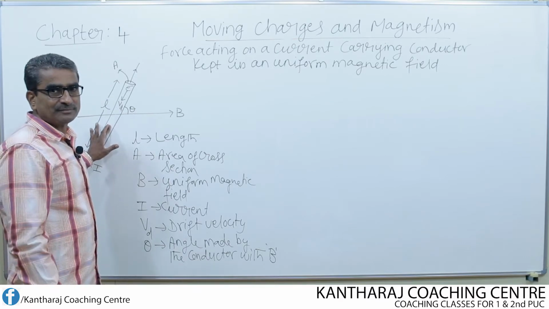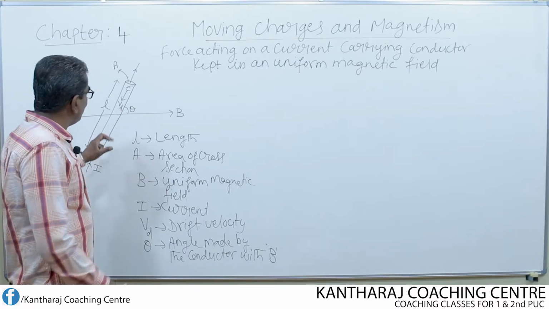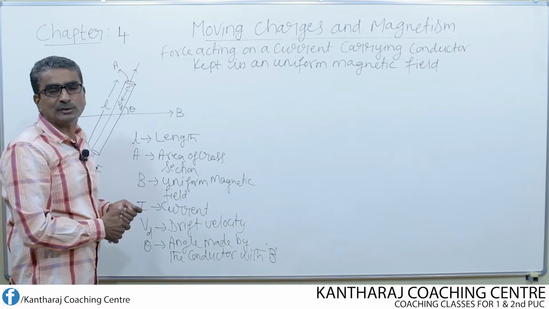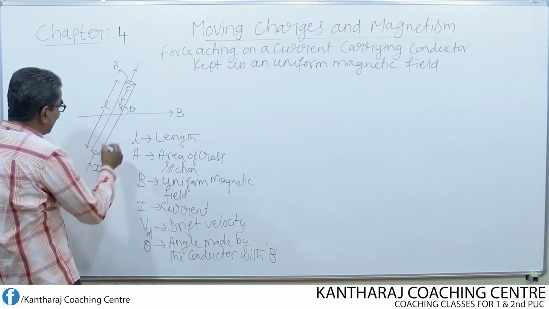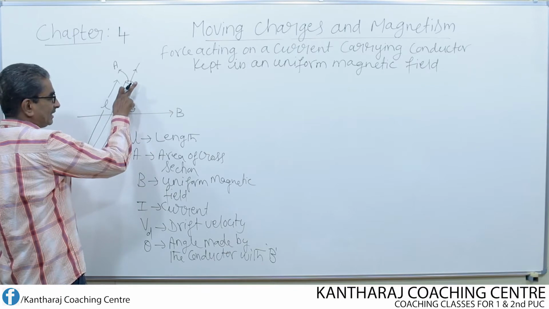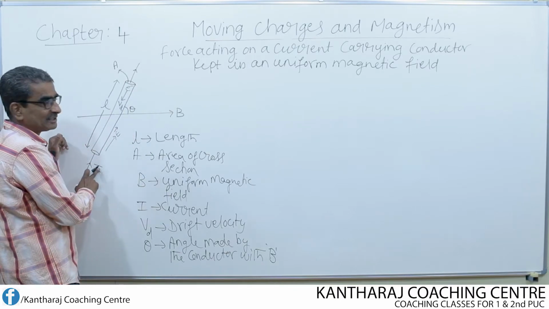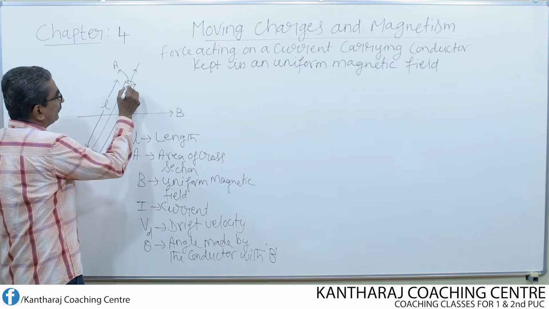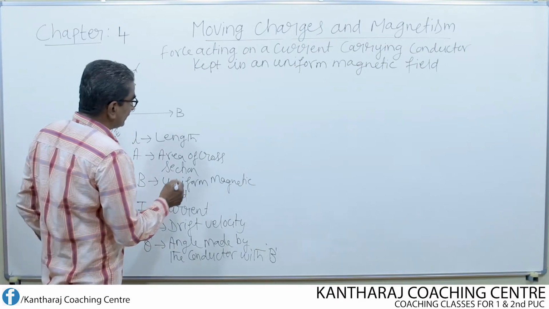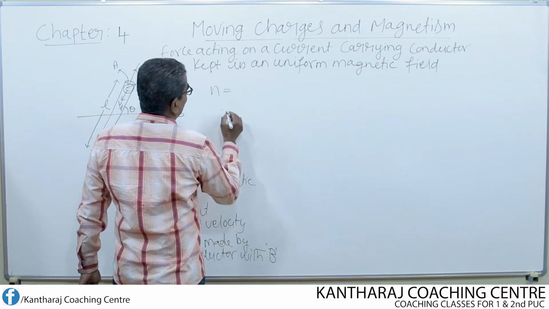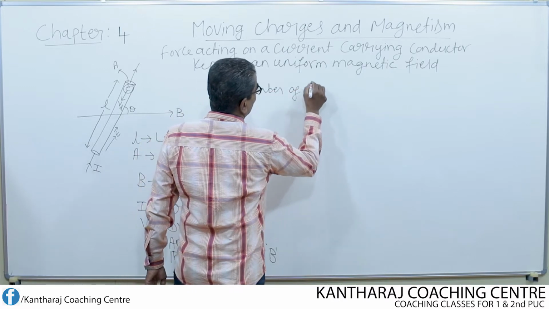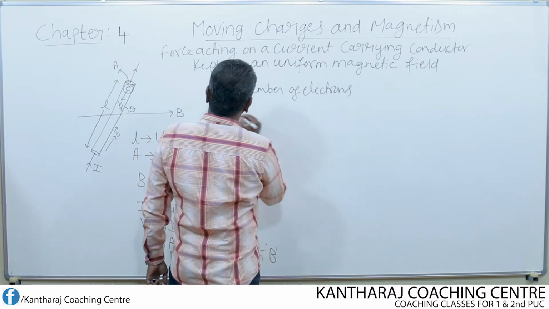because when we pass the current inside the conductor, an electric field is set up. As a result of that electric field, the free electrons of the conductor start moving opposite to the current, because the direction of electric field will be like this. So this will be the direction of electric field. Electric field direction and current are one and the same, but the drift velocity of free electrons will always be opposite to these two.